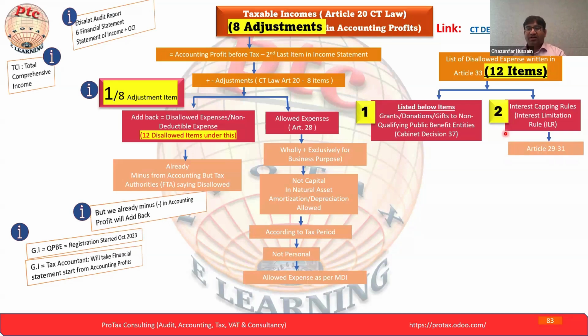Here we have Articles 29 and 31 of the corporate tax law. We will go through these articles also, but let's first understand the overall concept and application of this regulation.